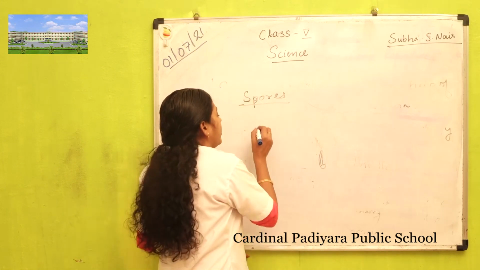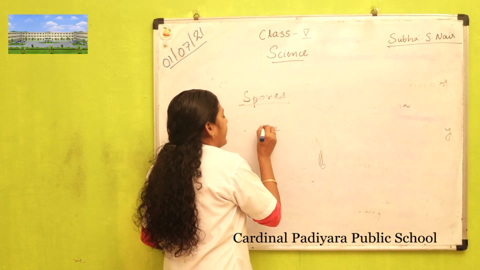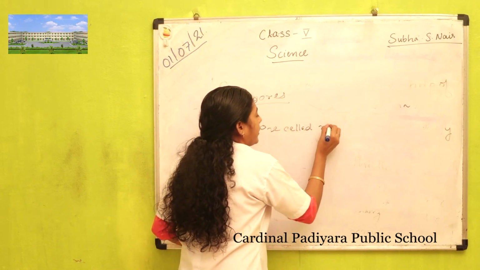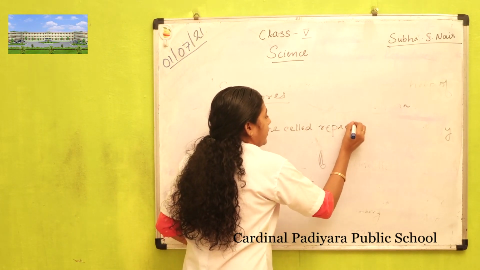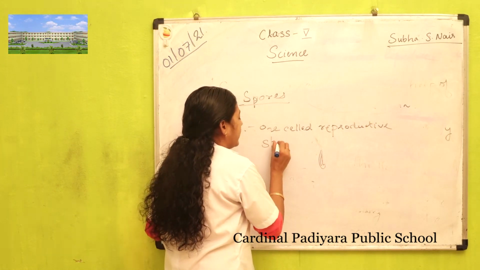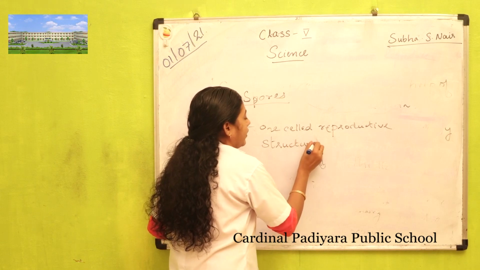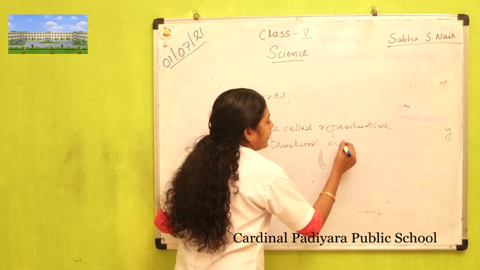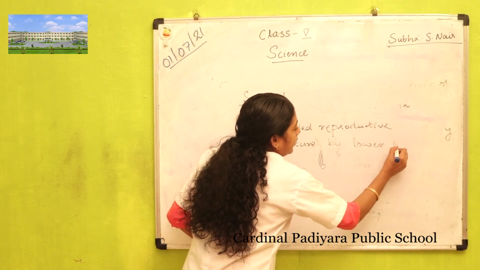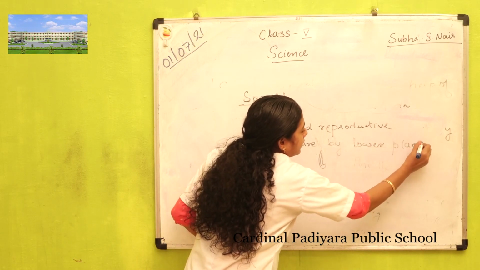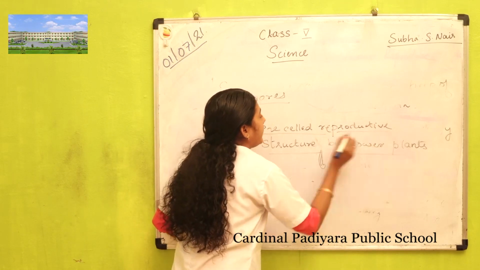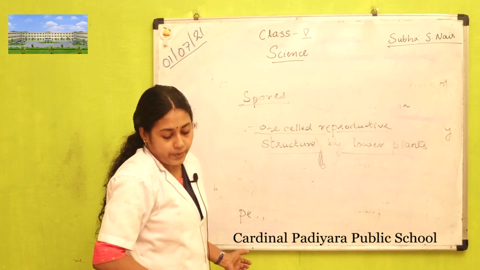Such plants produce spores for reproduction. One-celled reproductive structure of lower plants is called spores.